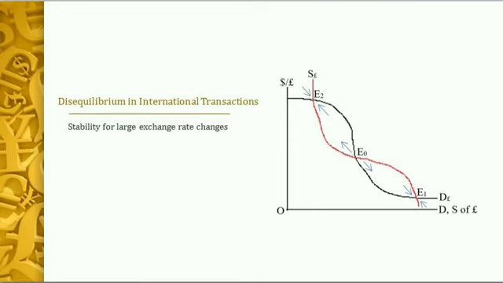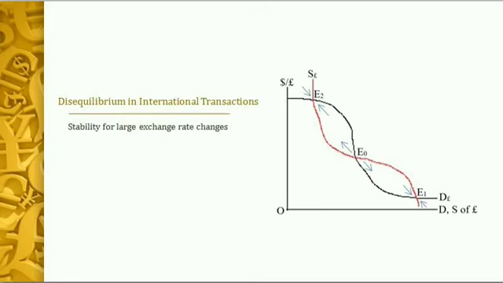Now in this diagram we have three equilibrium points at E0, E1 and E2. Clearly the point E0 is not stable because any deviation from E0 will not be self-correcting. However, starting from E0, if the exchange rate starts falling and once it reaches the exchange rate associated with E1, then once again we shall be reaching one particular equilibrium which is stable.